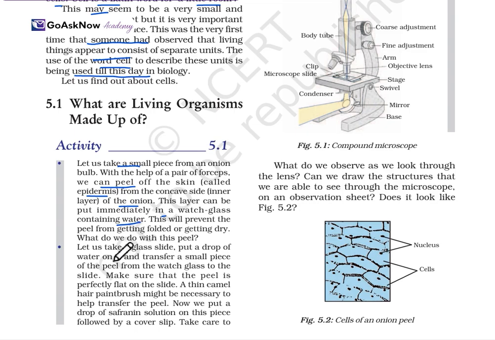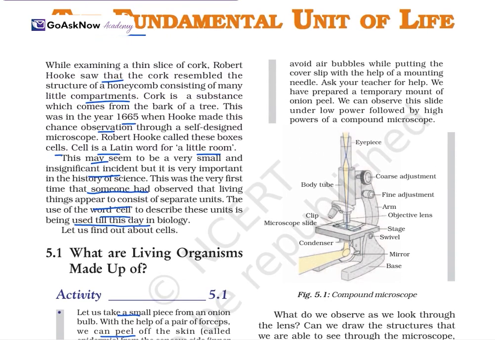What do you do with this peel? Let us take a glass slide, put a drop of water on it and transfer a small piece of the peel from the watch glass. Make sure the peel lies perfectly flat on the slide. A thin camel hair paintbrush might be necessary to help transfer the peel. Now we put a drop of safranin solution on the piece, followed by the cover slip. Avoid air bubbles while putting the cover slip with the help of a mounting needle. Ask your teacher for help, because it is a microscope activity. So we have prepared a temporary mount of the onion peel.